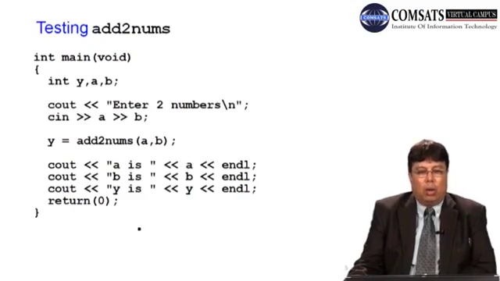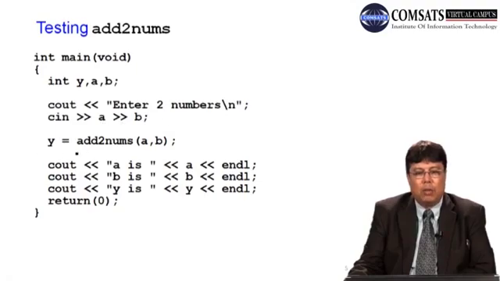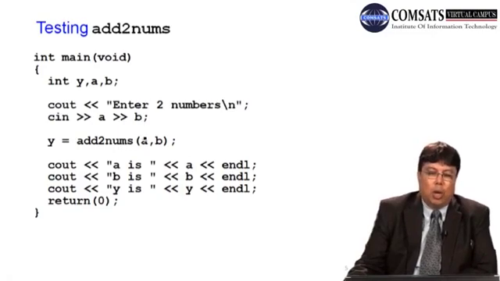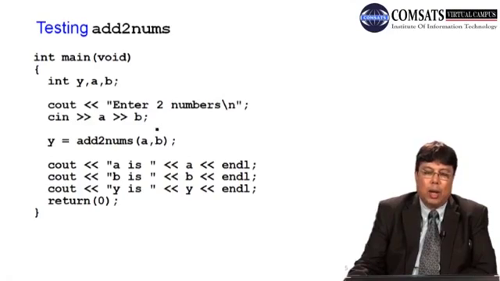So here we can call this function. In int main, integer y, enter the values, read the values of a and b, then y is equal to the function call with a and b, and we are passing the two arguments int num1 and int num2, and what did we name them? firstNum and secondNum.